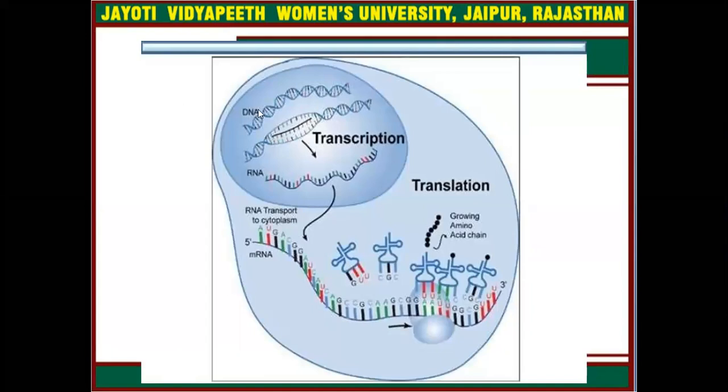Here you can simply see that this is DNA. The transcription process will occur, then it will prepare RNA, all types like messenger RNA, tRNA, rRNA. So messenger RNA will further be transported from the nucleus to the cytoplasm. Here, this messenger RNA will be involved in the translation process as a template, and by using ribosomes, tRNA and amino acids, protein synthesis occurs and a growing amino acid chain will be formed.